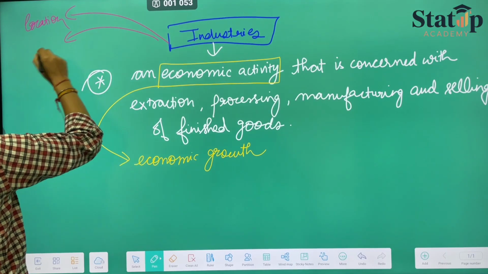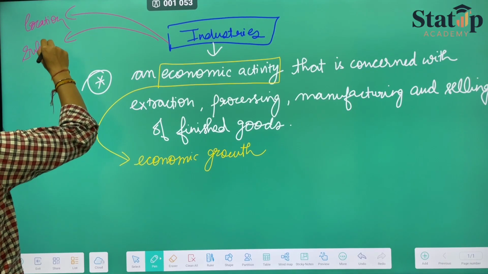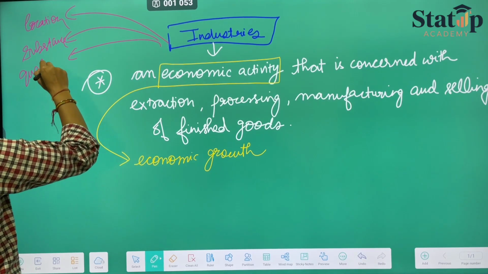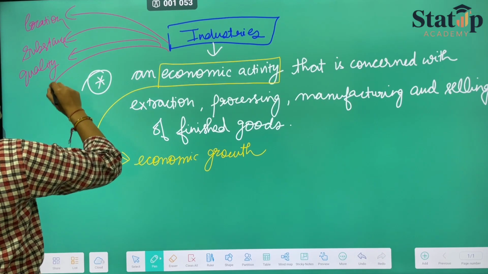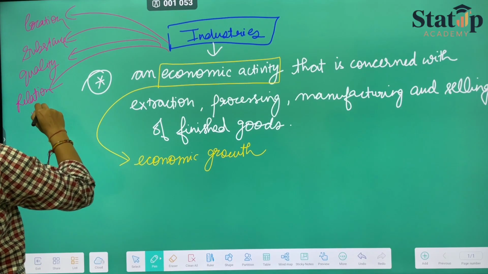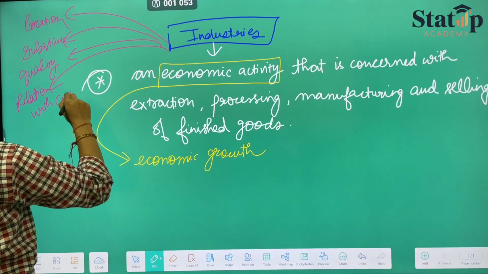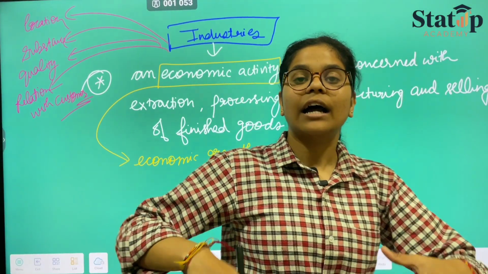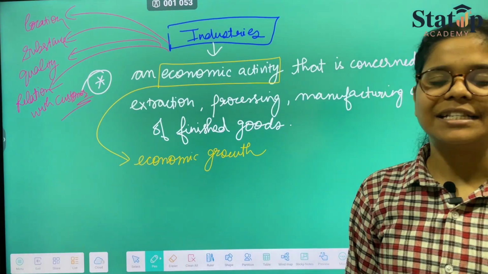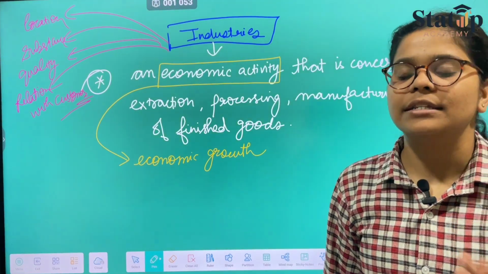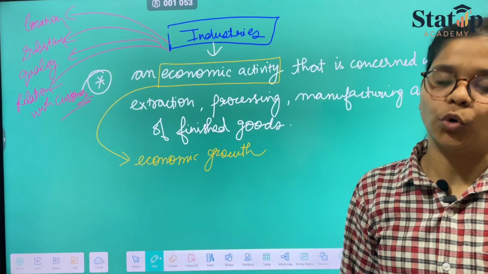Another is what substance it is producing. The next thing is its quality. And the fourth thing is relation with customers. So these are the basic factors that might affect the industry and its growth.